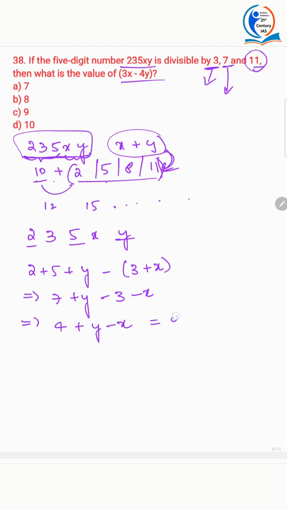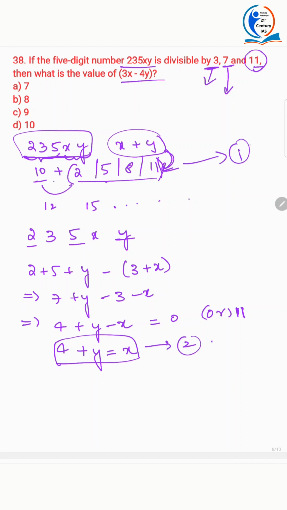It should either be 0 or 11 or multiples of 11. Let us assume it to be 0, so 4 plus y is equal to x. This is one thing we got.